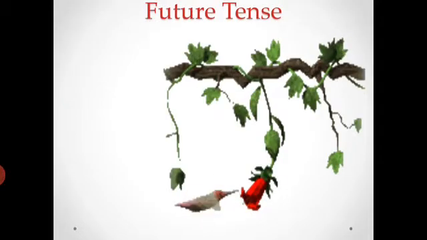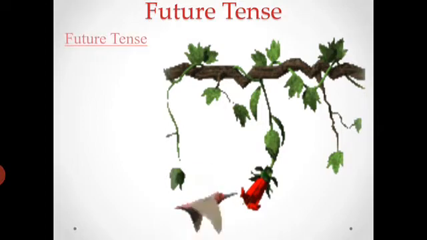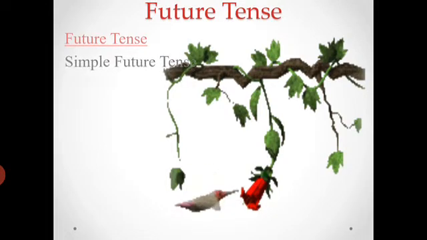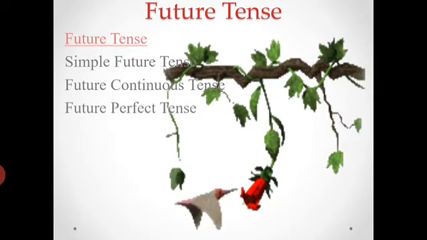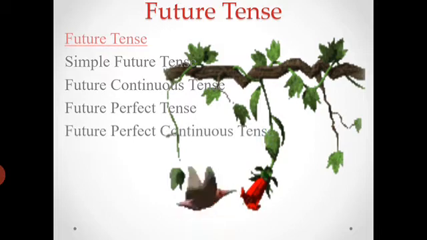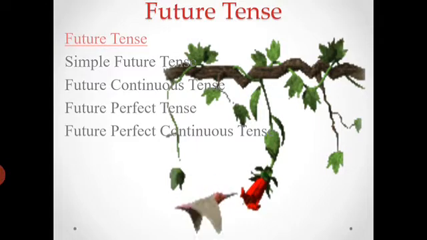And third one is future tense. There are also 4 subtenses of future tense. First one is simple future tense, future continuous tense, future perfect tense, future perfect continuous tense. Look at this picture, the bird. The bird is flying.